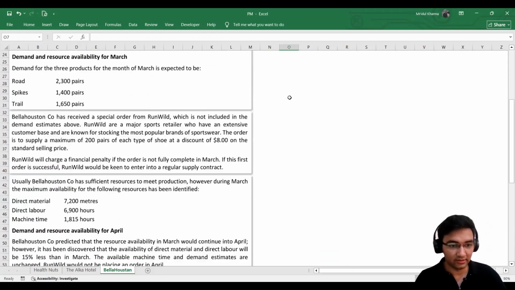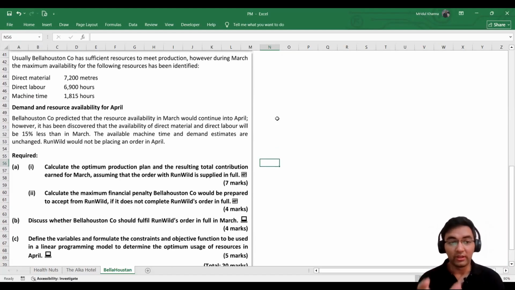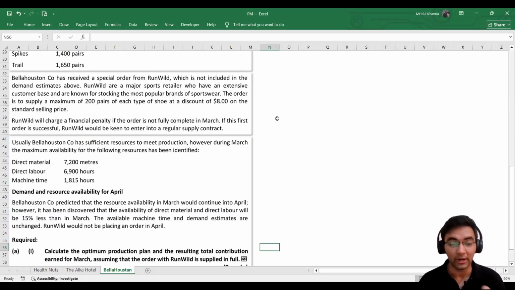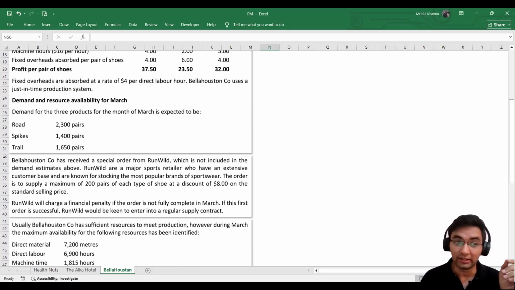Okay. So we start with our first part, which is to calculate the optimum production plan and the resulting total contribution earned for March, assuming that Runwild is applied. Before we begin, we need to understand what an optimum production plan is. An optimum production plan is one where we look at our demand. The priority is first to fulfill the Runwild's order, and then the general demand that we have for the general market.